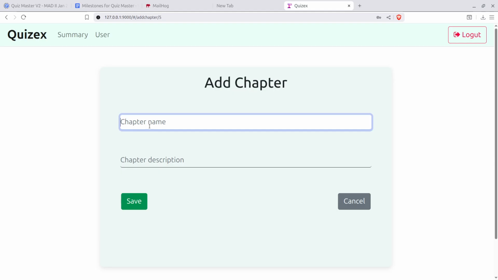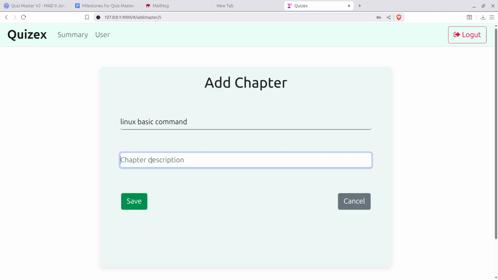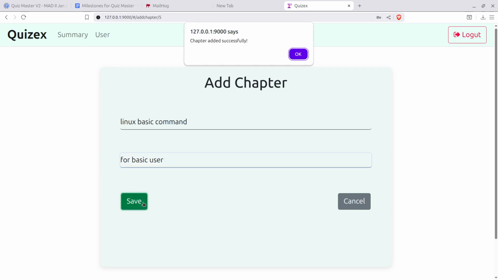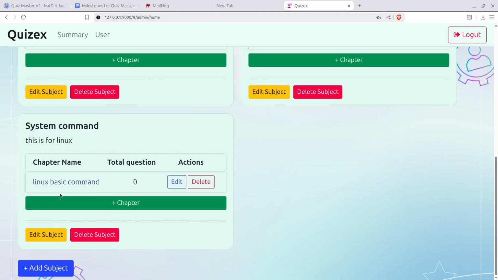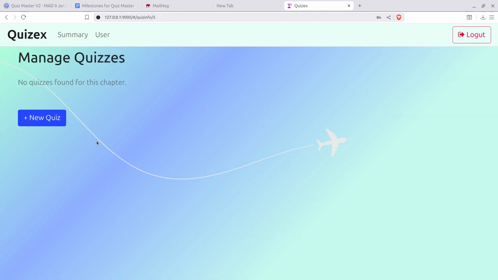which I can say Linux basic command for basic user. So now the chapter is added. So inside the chapter, we have the option manage quizzes, where the admin is able to add a new quiz.